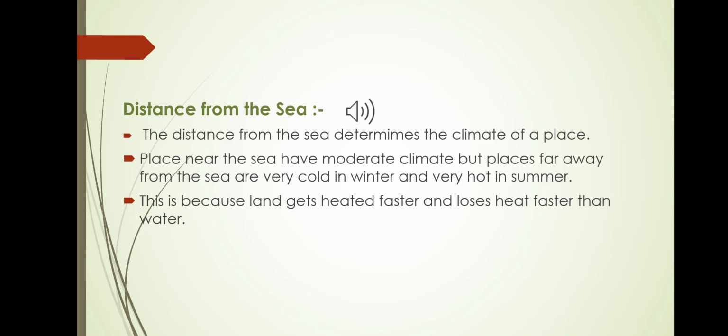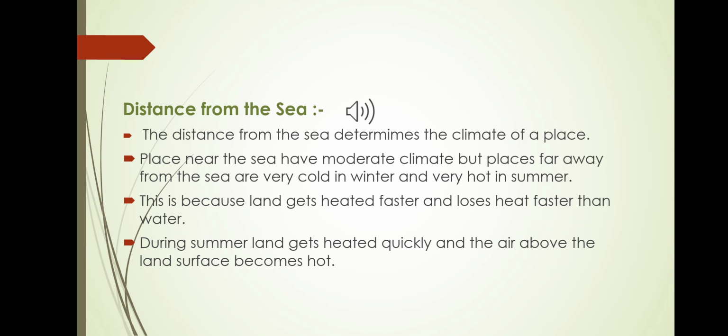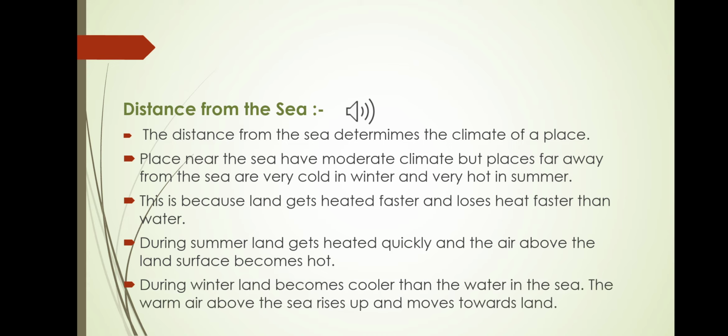This hot air rises up, and the cool air above the sea blows towards the land to occupy the space created by the hot air. This cool air brings down the temperature of places closer to the sea and doesn't make them hot. The places far away from the sea do not get this cool air and remain hot in summer.